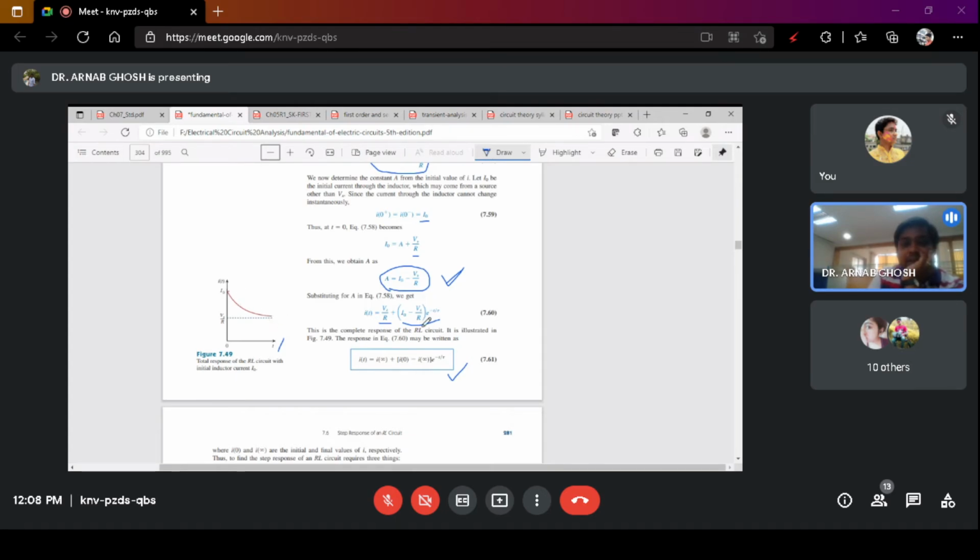Finally, at t equals infinity, the transient part becomes zero, and you are left with only the steady state response and not the transient response.